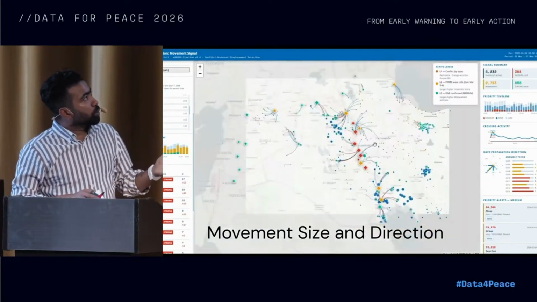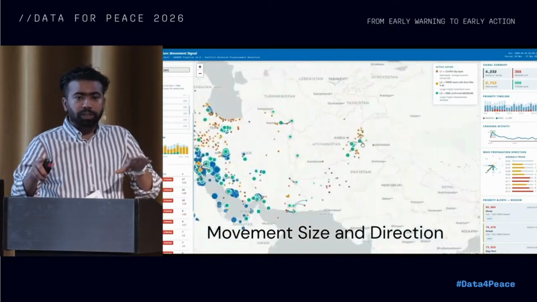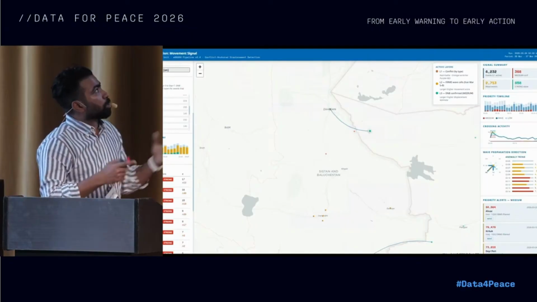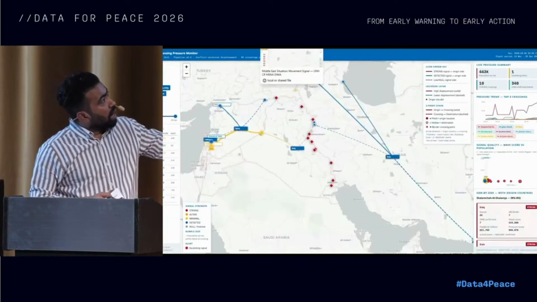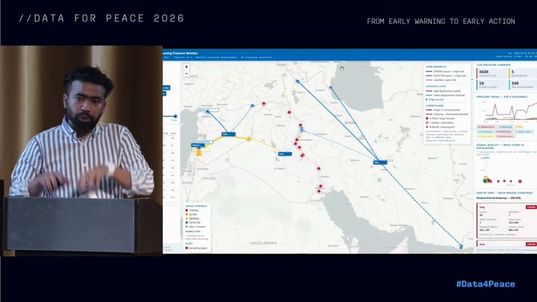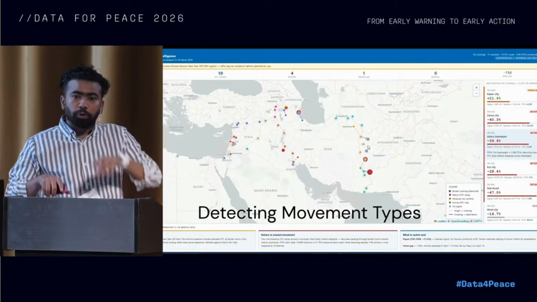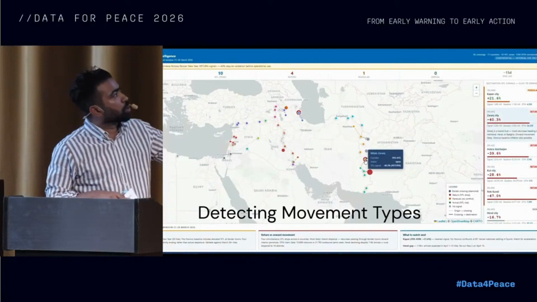When you click on those dots, it gives you the trajectory from where to where those signals are connected. And particularly, as you can see, we also try to understand from which district or country of origin location to crossing the borders, or within the country, from which district to which district people are trying to move.